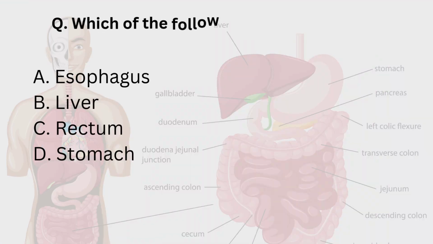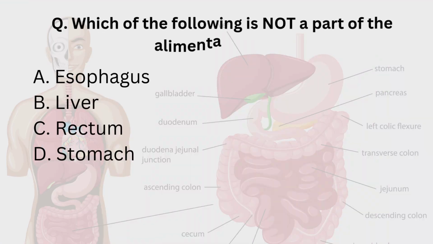Next question. Which of the following is not a part of the alimentary canal? Options are esophagus, liver, rectum, and stomach. What is alimentary canal? Alimentary canal is a continuous tube that runs from mouth to the anus. This canal is responsible for physical and chemical breakdown of food, and it also helps in absorption of nutrients.